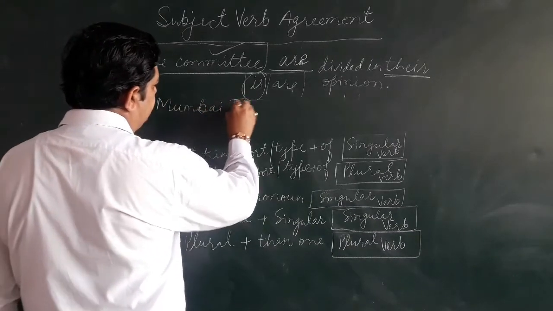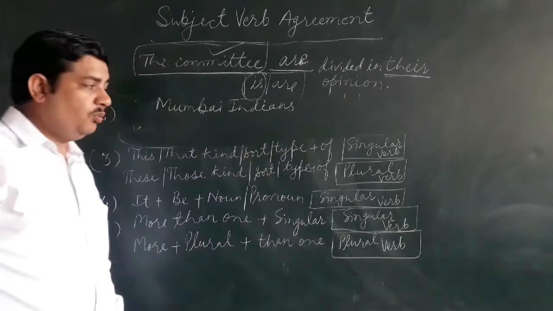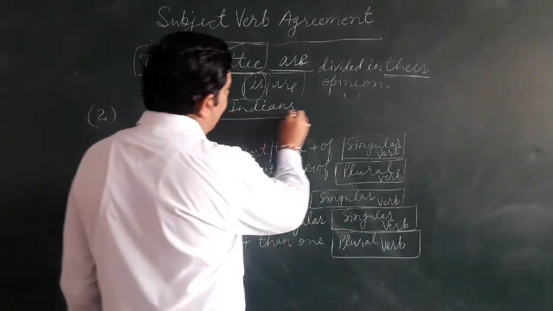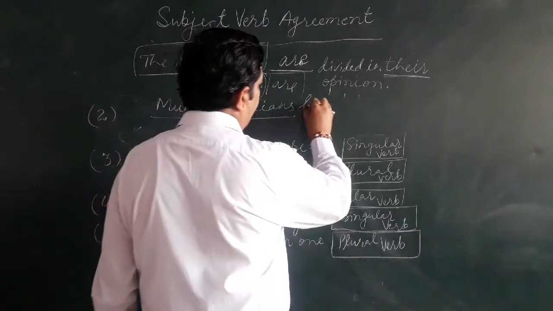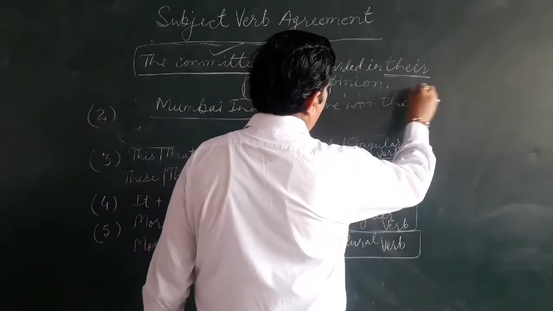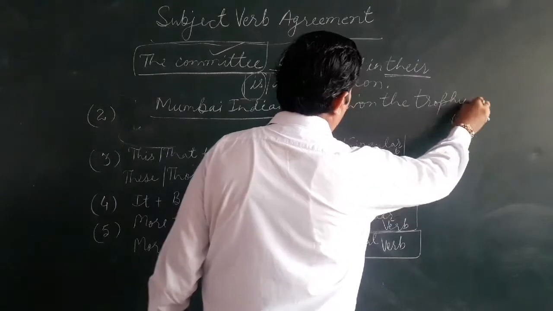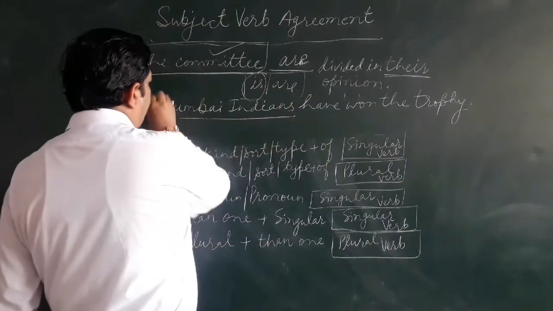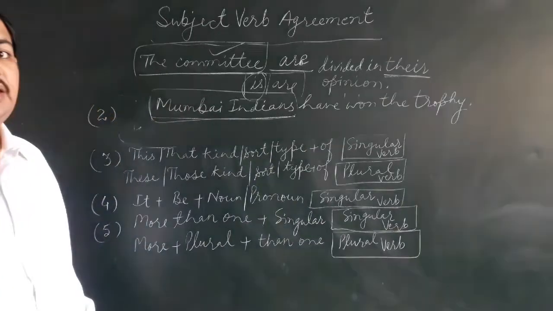Like there is a team, Mumbai Indians. So Mumbai Indians, it's a name of a team. Mumbai Indians have won the trophy. See, we are talking here about them as a team.